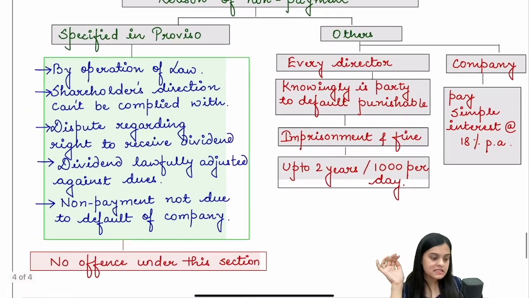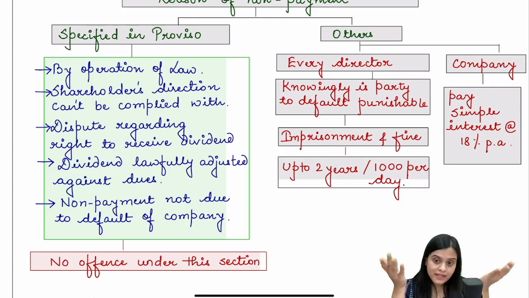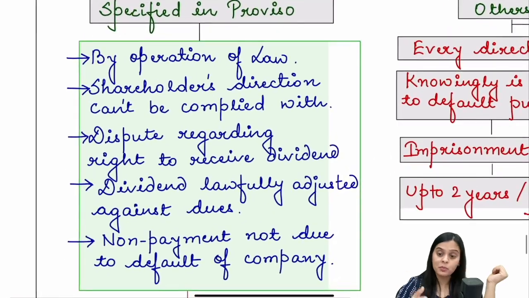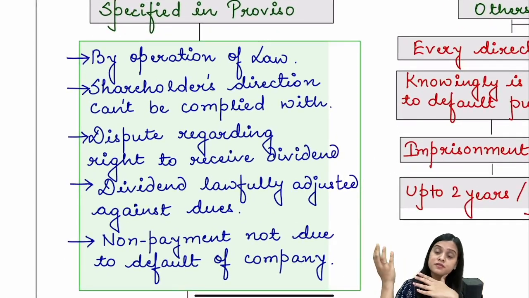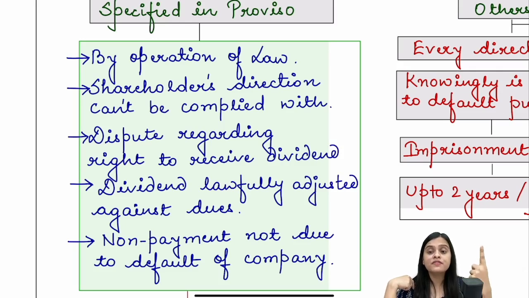However, in certain cases, the company is not liable. Why is the company not liable? Because the company tried to pay dividend, but could not, because of the operation of some law. That is, there is a foreign investor and we have to make dividend payment, but the provisions of FEMA are not letting us do that. We cannot. It's not company's fault. See, company will be penalized or punished only for its fault. This is not company's fault.